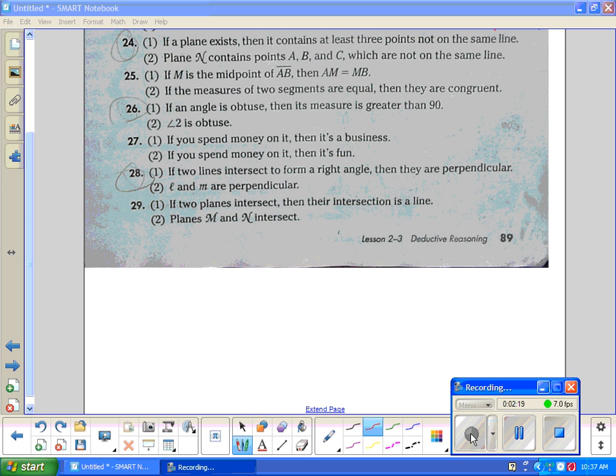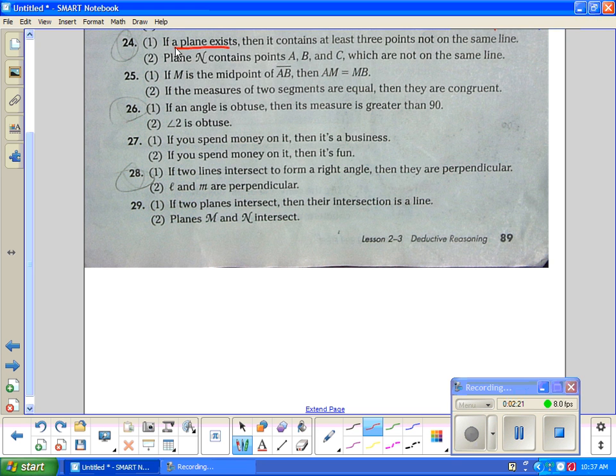If a plane exists, there's P. P is plane exists. Then it contains 3 points. All right, 3 points that are not on the same line. That is Q. Plane N contains points A, B, C, which are not on the same line. Guys, guess what this is? That is Q in the second line. So guess what? I don't see any R. Detachment. Invalid. It is invalid. This is invalid. I had a P.